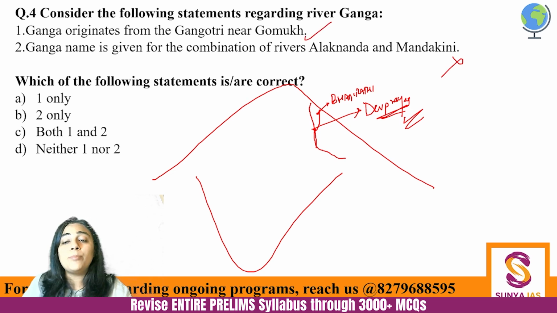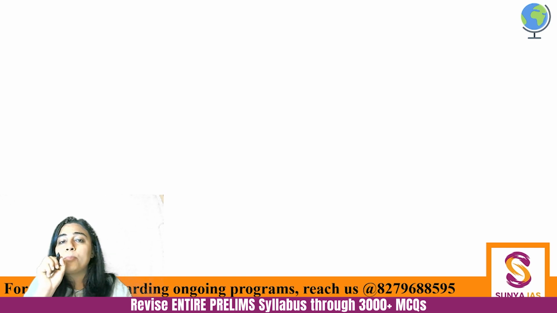Now another very important aspect regarding Ganga is the point where Ganga enters the plains. It is originating in the glacier, then it is coming down to the hills. It is coming down the slope.